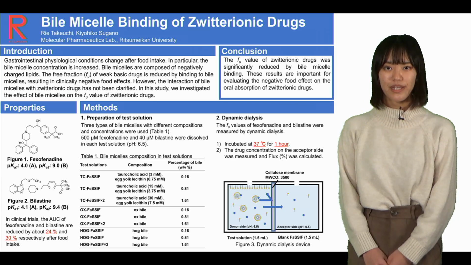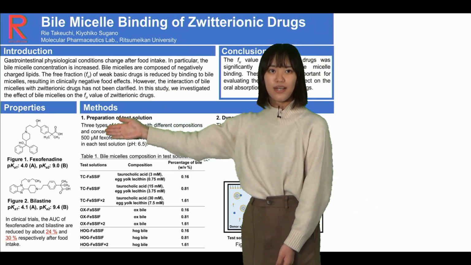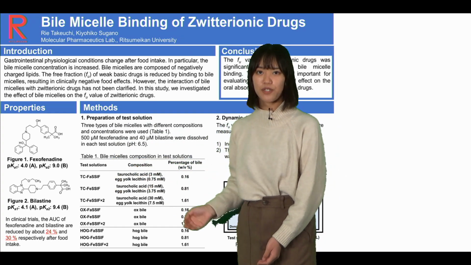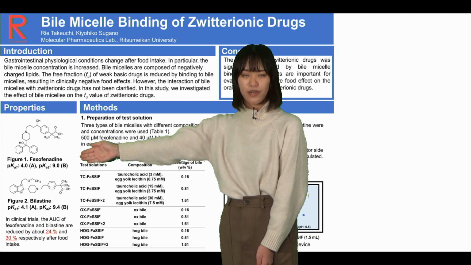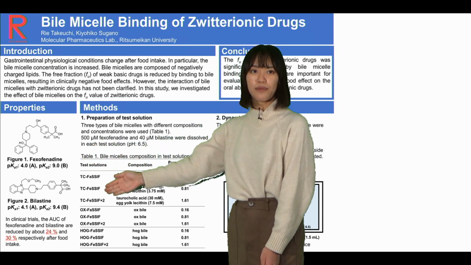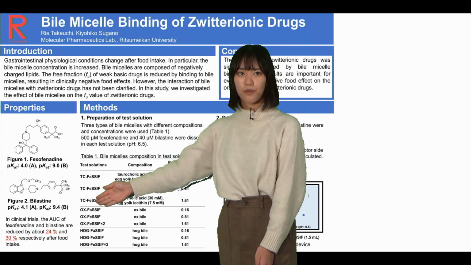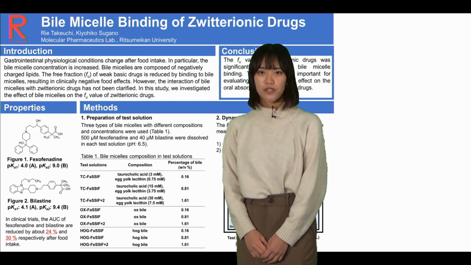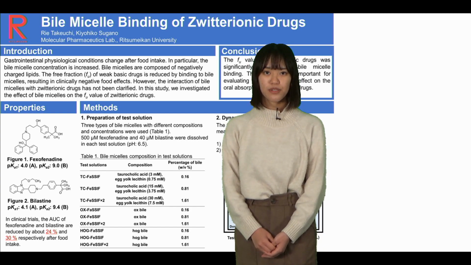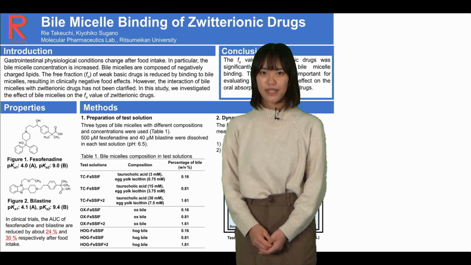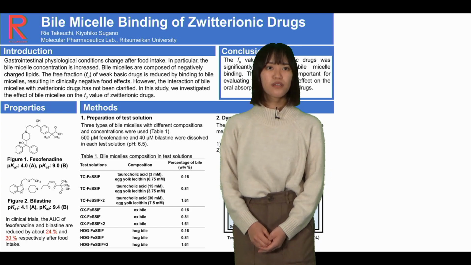Next, I'm going to explain the drug properties. Fexofenadine and bilastine were used as model drugs. The pKa of fexofenadine is 4.0 and 9.0. The pKa of bilastine is 4.1 and 9.4. In clinical trials, the AUC of fexofenadine and bilastine were reduced by about 24% and 30% respectively after food intake.